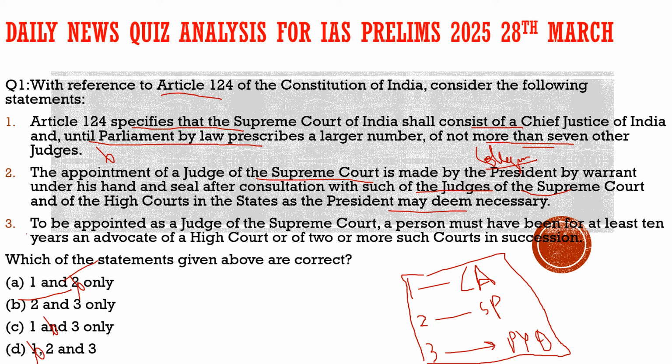So with respect to this question, the correct statements would be statement 2 and statement 3, and from the code given below, the correct code would be option B, that is 2 and 3 only. So now I hope you have understood a little bit about Article 124. Now let's come to the context of why we brought this question here.